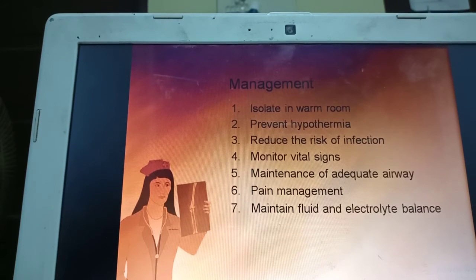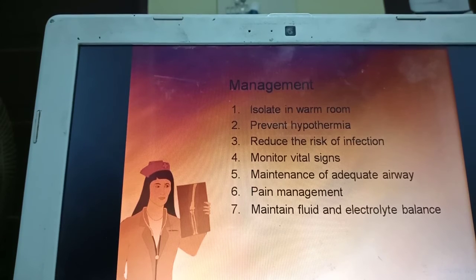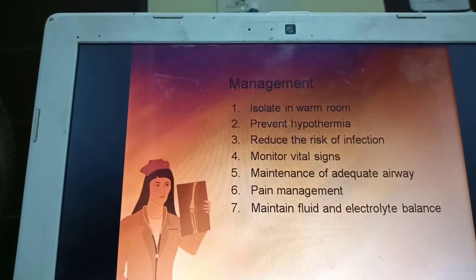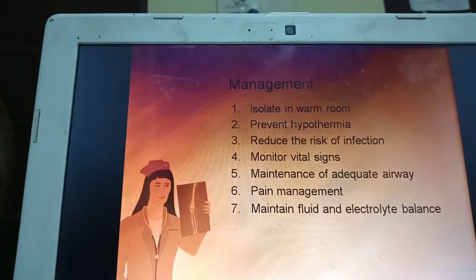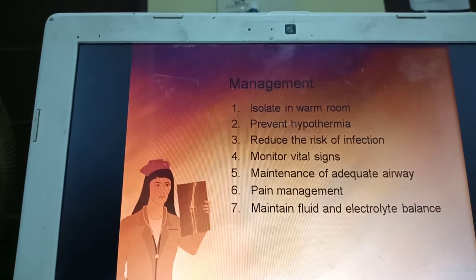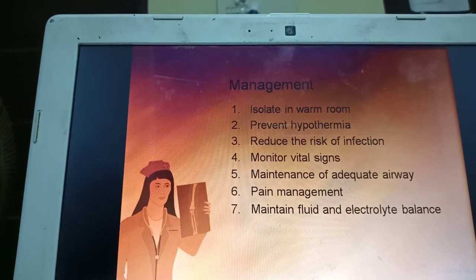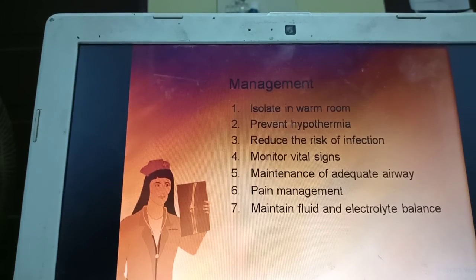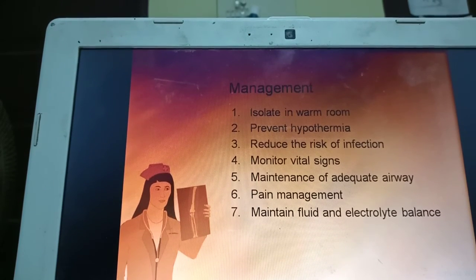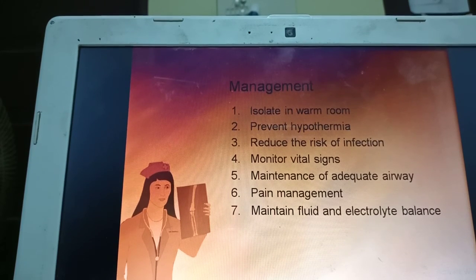Then maintenance of an adequate airway: you can look by monitoring the respiratory rate, looking for any abnormal breath sounds or any hoarseness or wheeze. Adequate pain management is another important thing. See that you administer adequate analgesics, opioid analgesics, before doing dressing, because the child can have severe pain. Maintain fluid and electrolyte balance. Monitor for signs of shock. Look for any electrolyte imbalances. We monitor the serum electrolytes, and as I already told, fluid management is a very essential management, so we need to administer fluid according to the protocol.